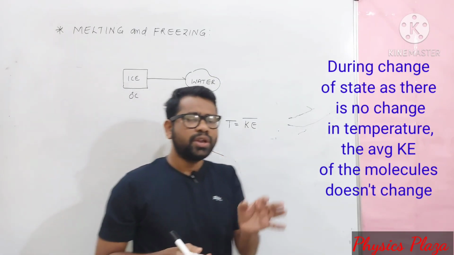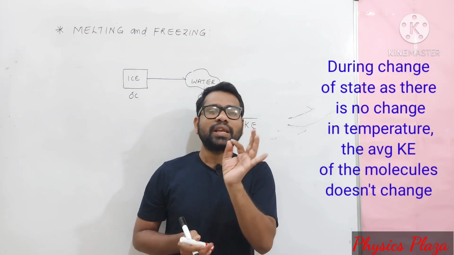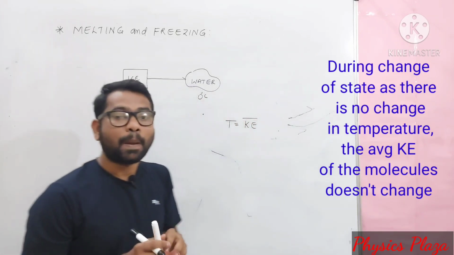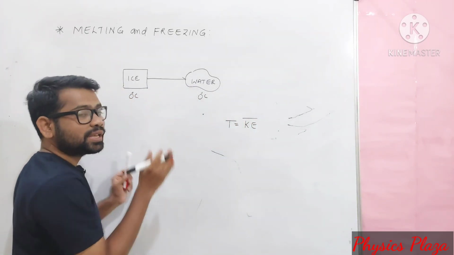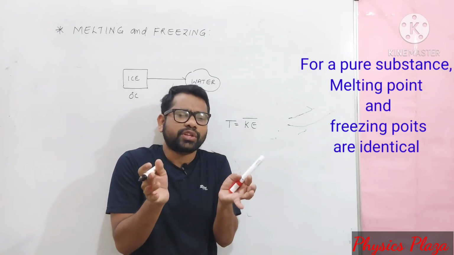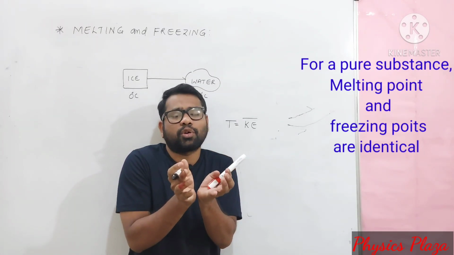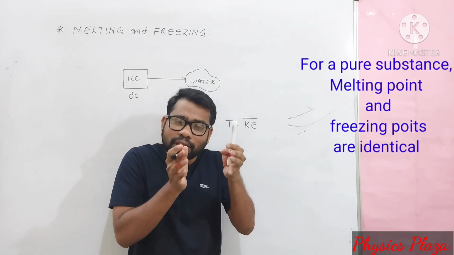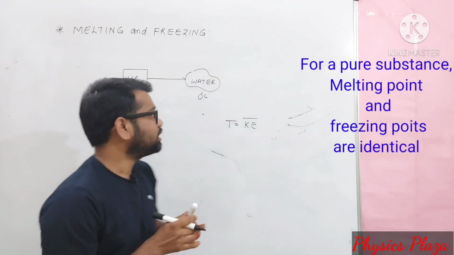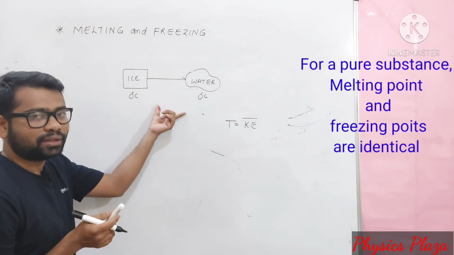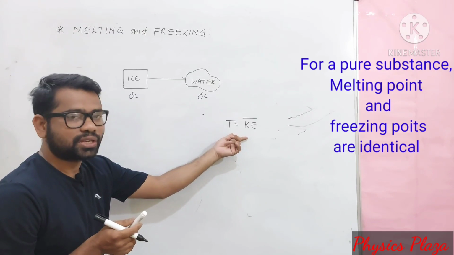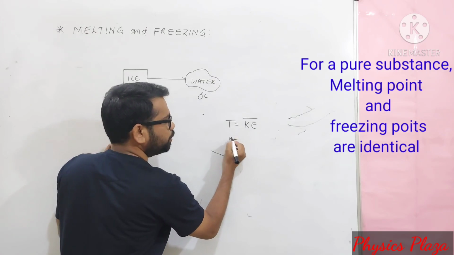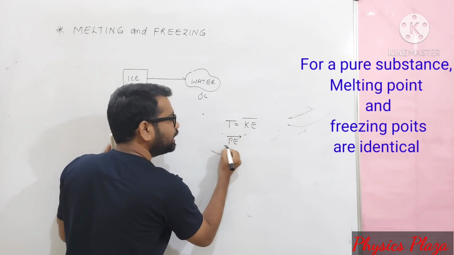Very, very important, children. During the change of state, there is no change in the average kinetic energy of molecules of the substance. But what changes? There is a change in the configuration, in the intermolecular distance and the forces of attraction. So definitely there will be a change in potential energy. During melting, there is no change in kinetic energy, whereas the average potential energy of molecules of a substance increases.